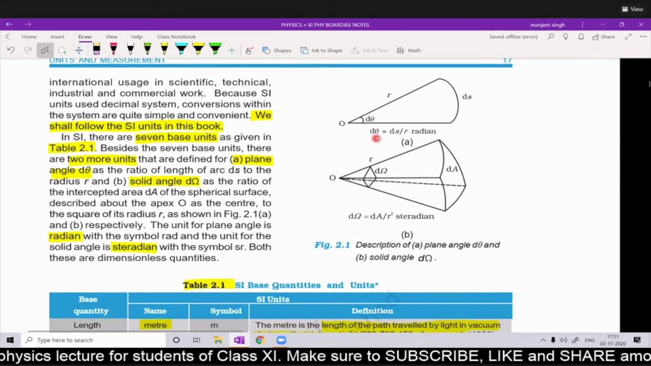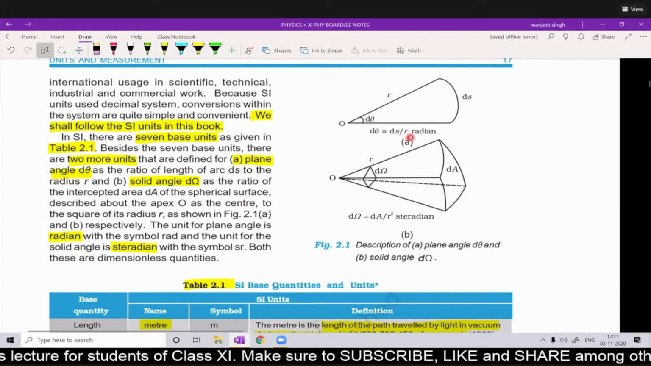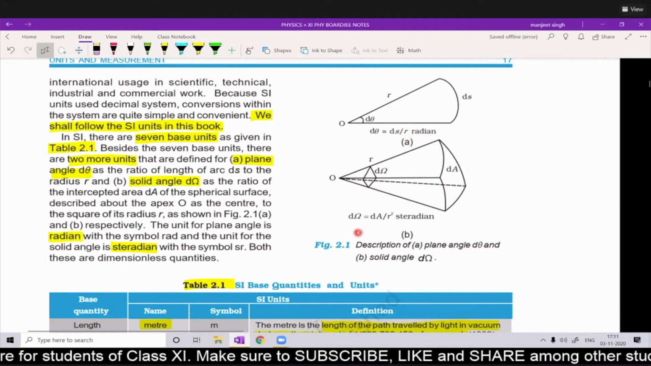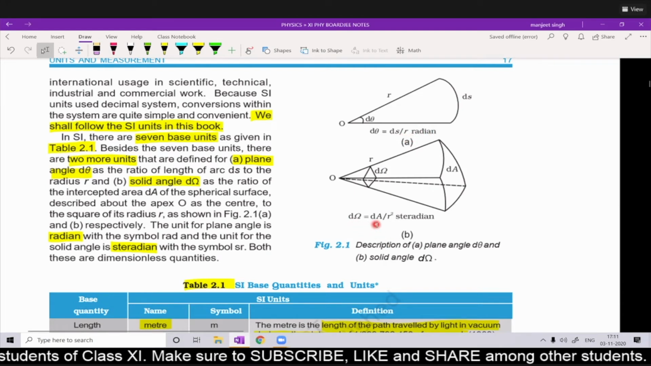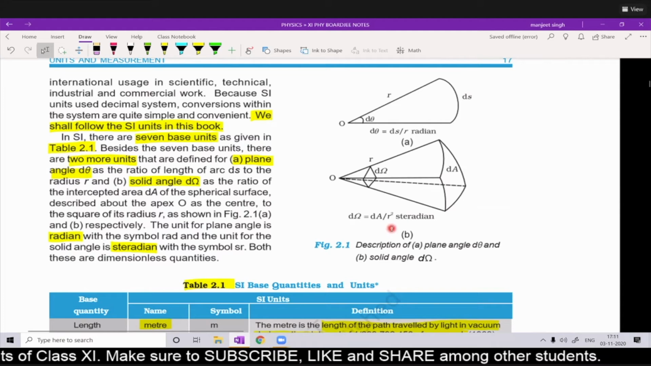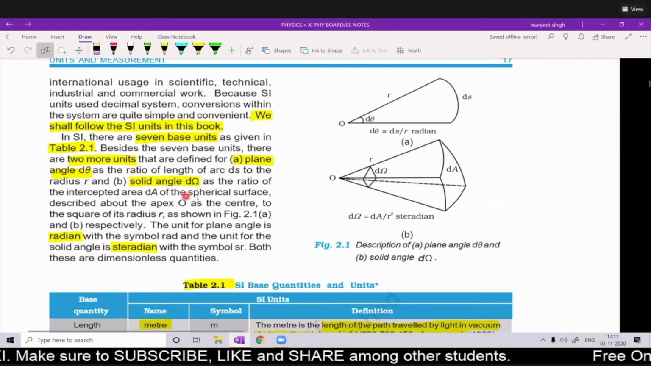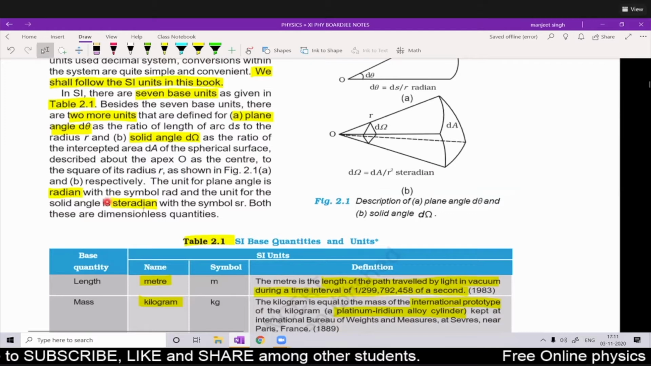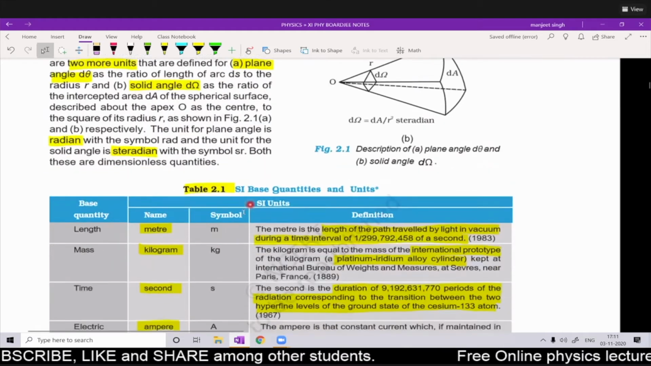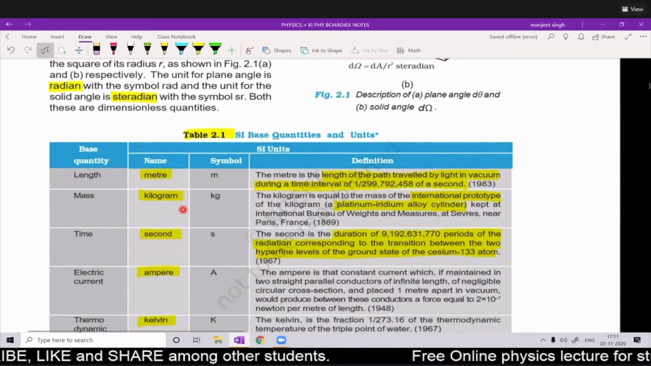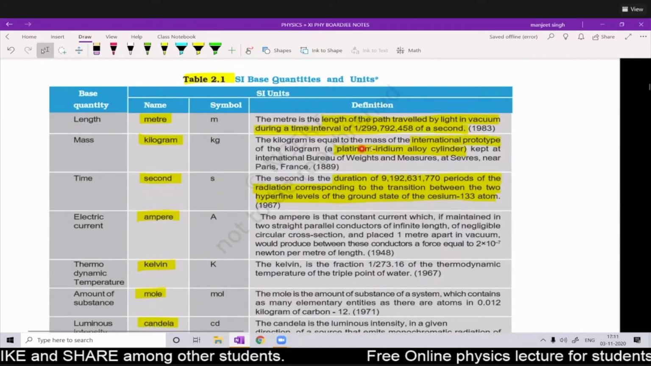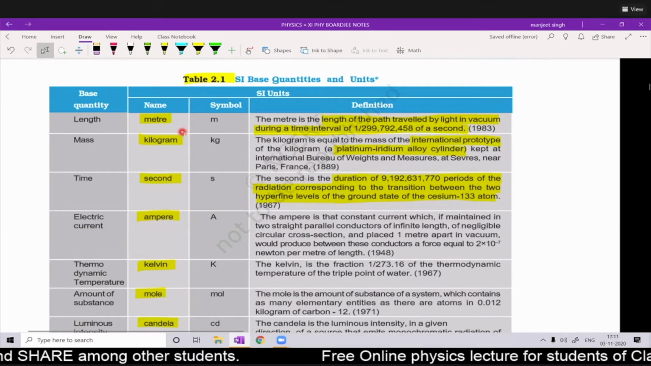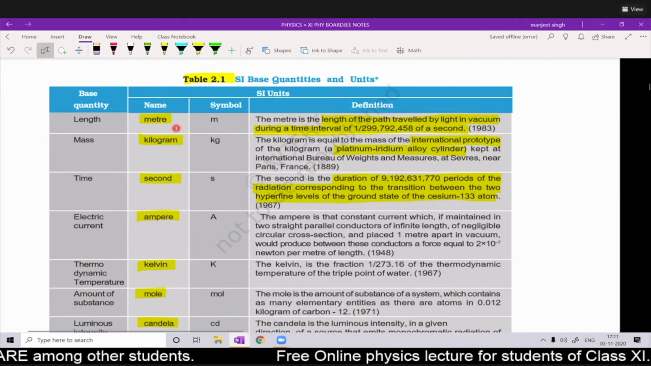This one also: d theta, the plane angle, is equal to arc upon radius in radians, and solid angle is equal to area upon radius squared. So plane angle theta and solid angle d sigma, in radians and steradian, these are two extra units apart from these SI units. How are these units defined? These units are defined by certain phenomena or by some physical prototype.